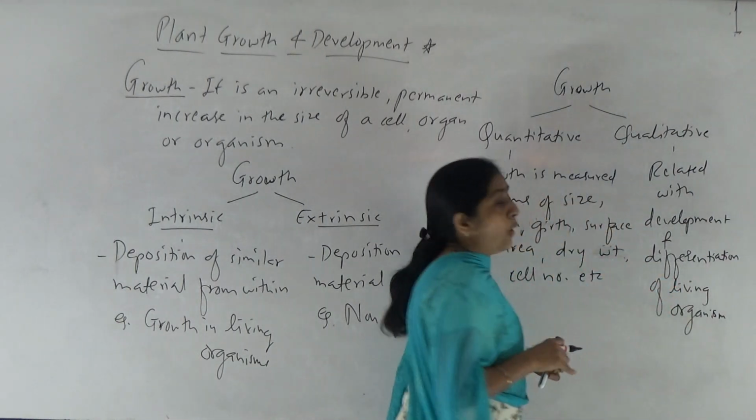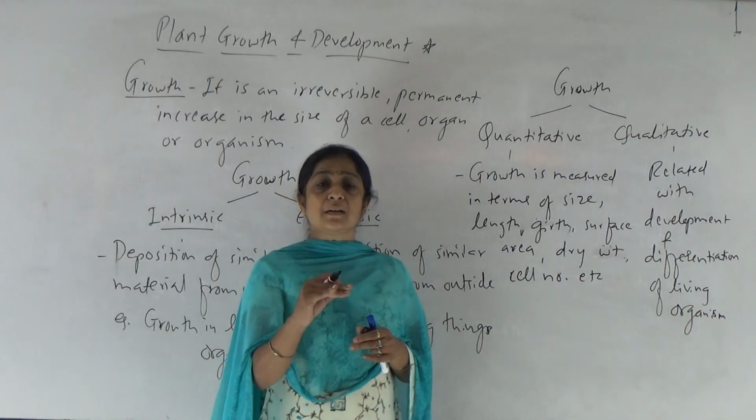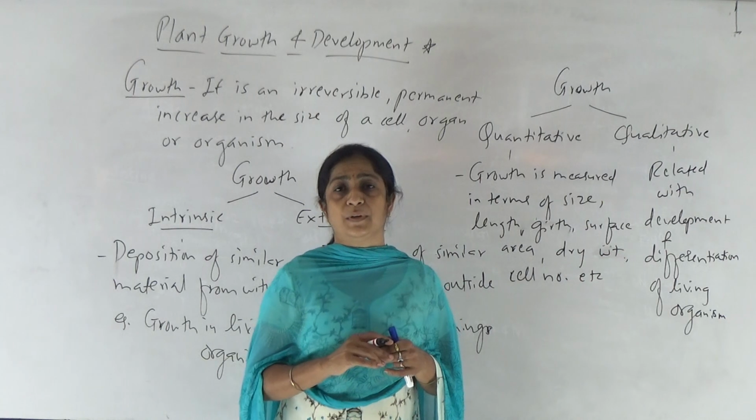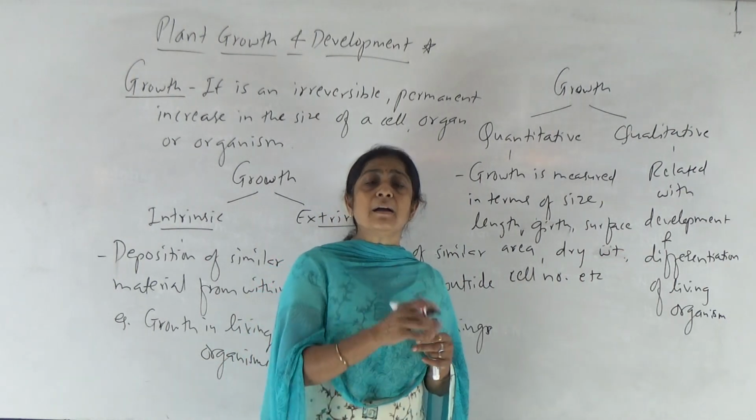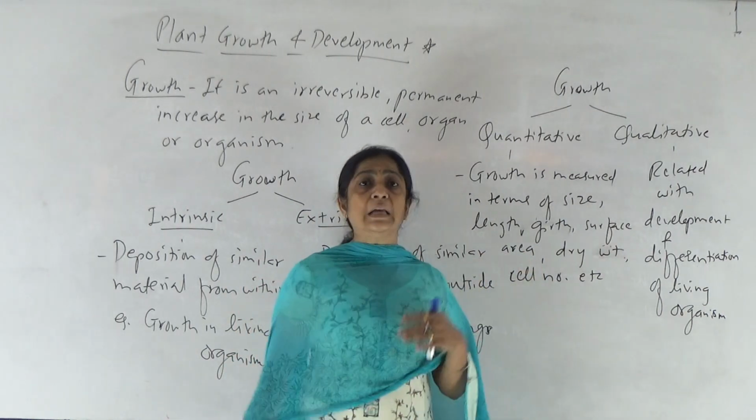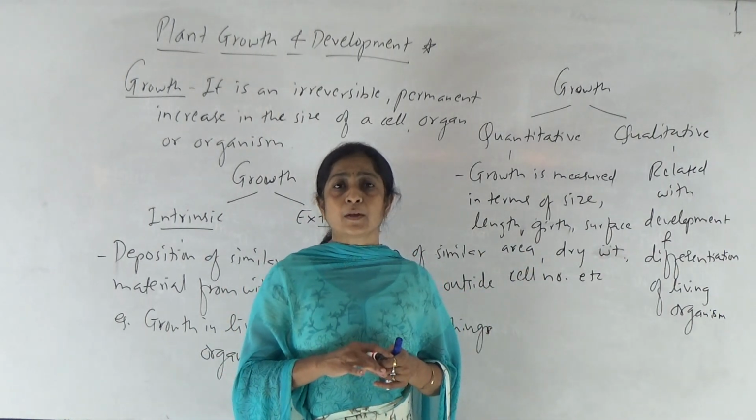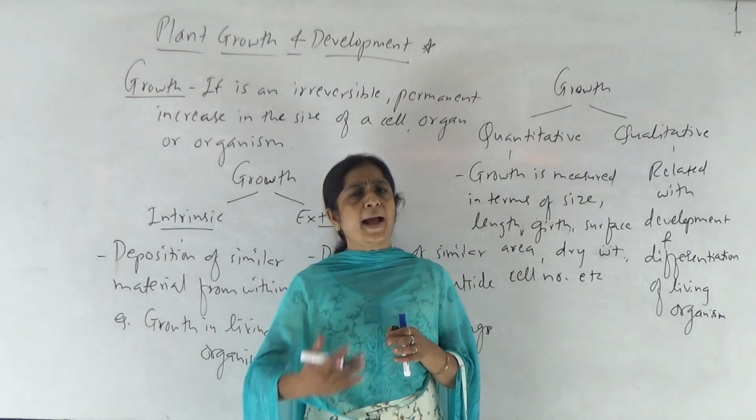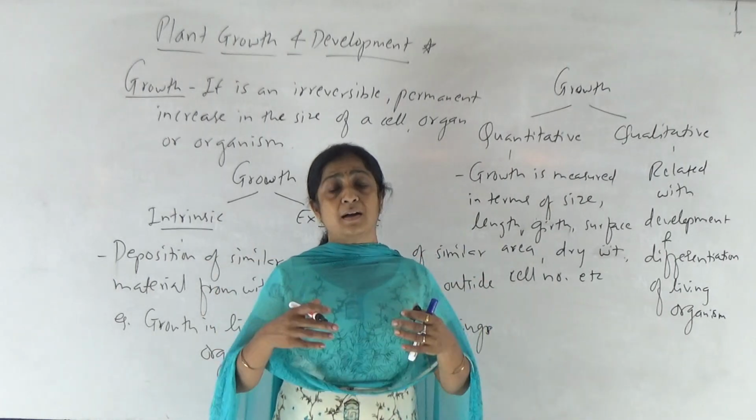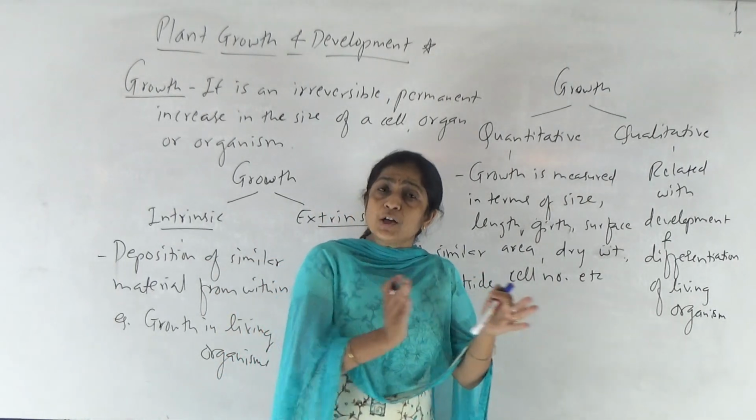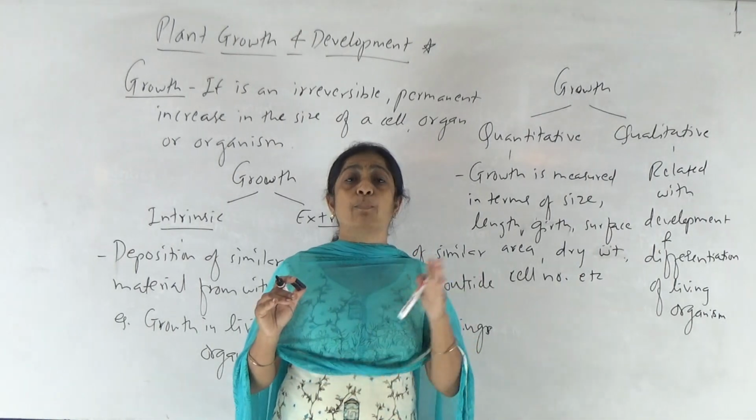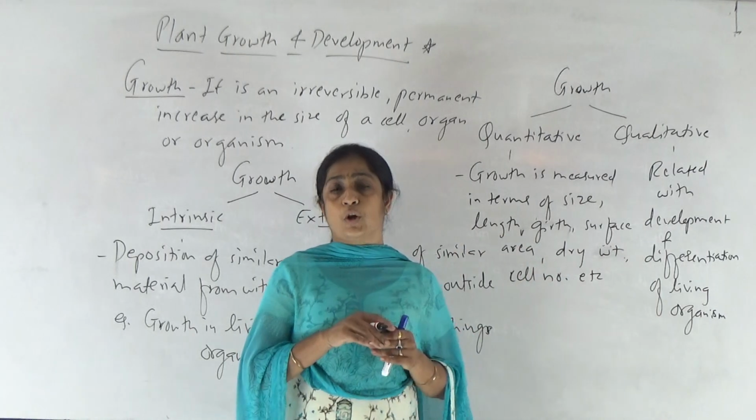Now, development is a sequential progress in the cell, organ or organism, right? When development occurs in any living organism, it occurs in a gradual manner. Suddenly development doesn't occur, right? In any plant when we observe, gradually that plant develops root, stem, leaves, flowers, etc. So there is a gradual process. So development is a sequential or progressive change that occurs in the living organism.